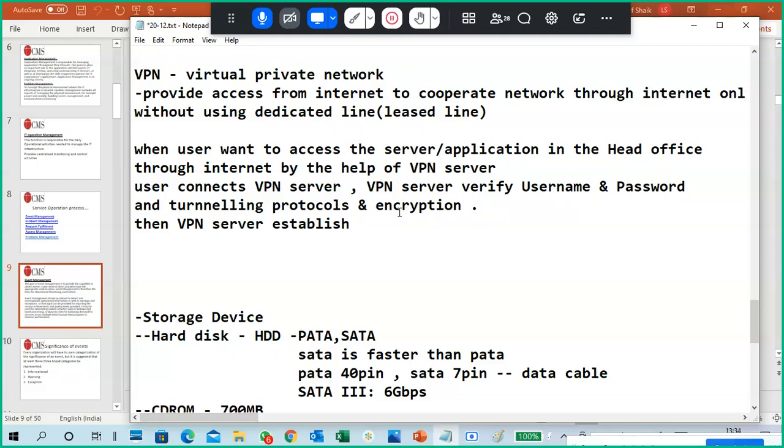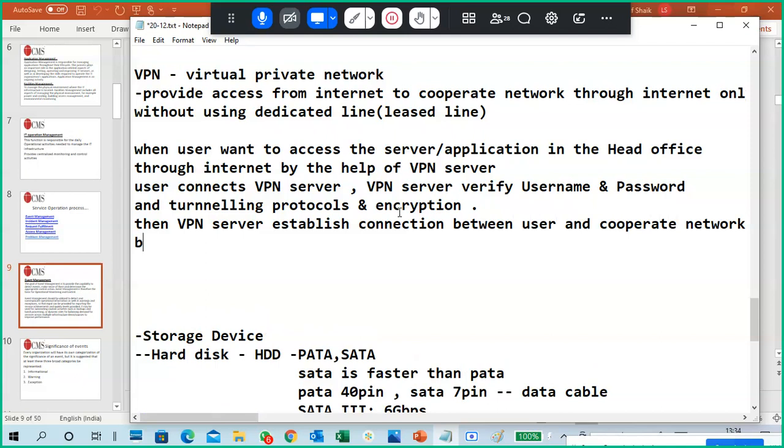Last one, guys. This is the last one for today, so I don't go further. Don't worry. So the VPN server establishes a connection between the user and the corporate network by using a tunnel protocol and encrypts the communication.